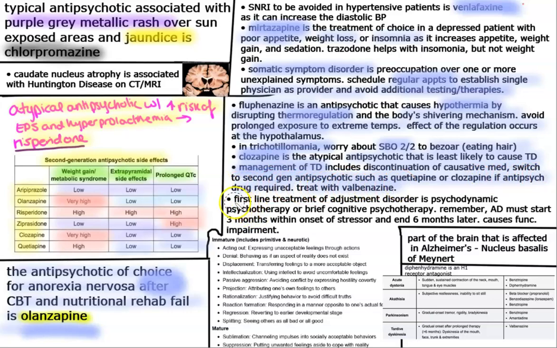Next point, first line treatment of adjustment disorder is, remember this, psychodynamic psychotherapy. So psychodynamic psychotherapy is like never the answer usually, but it is the answer for adjustment disorder. Or you can do brief cognitive psychotherapy. And remember, adjustment disorder must start within 3 months of onset of the stressor, and it has to be resolved within 6 months later. And it causes pretty significant functional impairment.